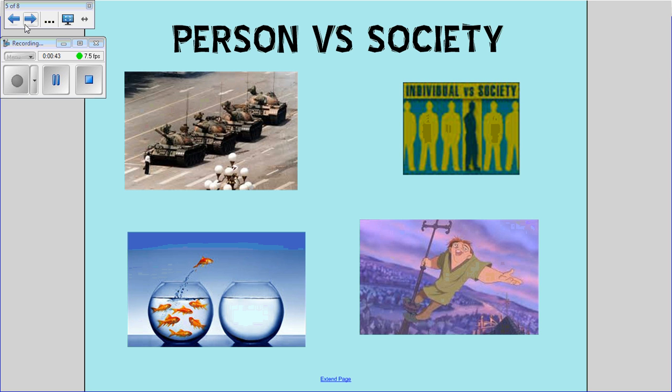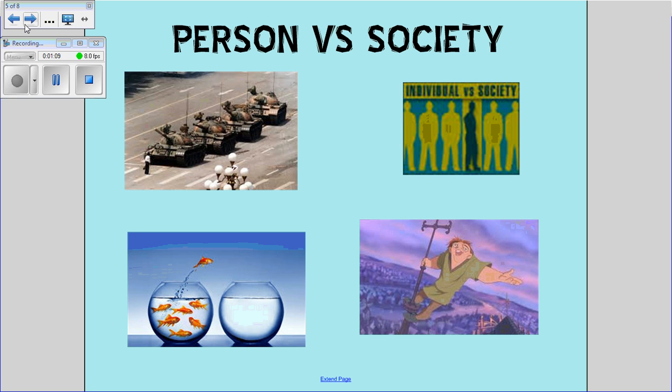Person versus society describes a conflict where a character struggles against the views of a community. For instance, in the story we read last week, The Bracelet, Ruri and her family faced an issue when the government sent them to a concentration camp simply because they were Japanese, and Japan had just bombed Pearl Harbor. The struggle was between Ruri's Japanese heritage and the society's views after the bombing that all Japanese people were dangerous.